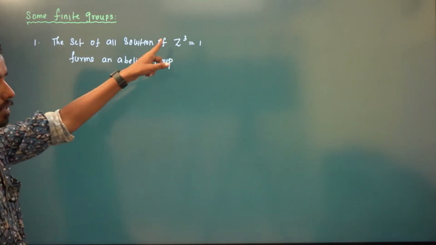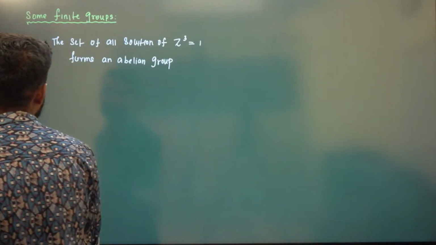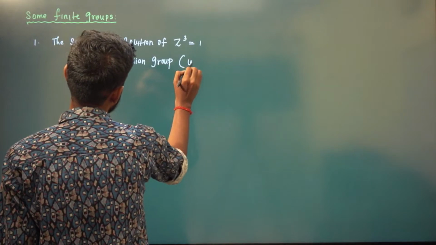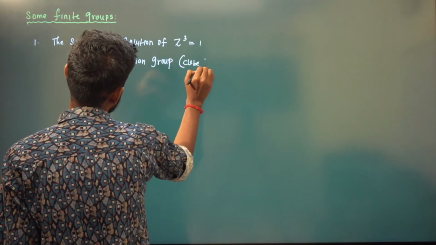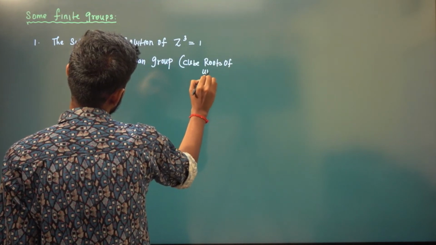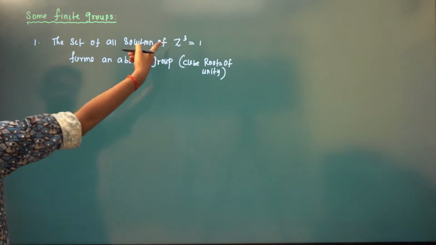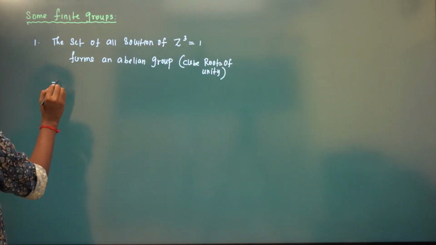What is the solution of z cube is equal to 1? It is the cube roots of unity. Those are called the solutions of z cube equals 1.